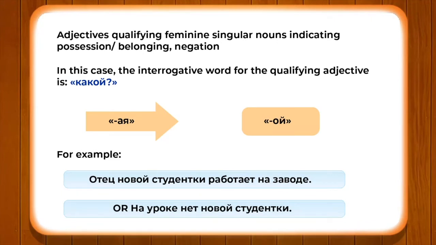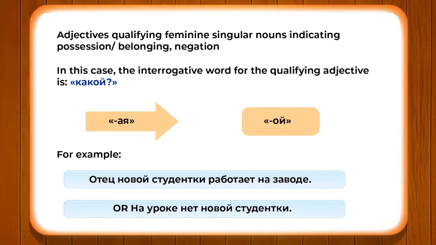So, you have seen the possession as well as the negation. In both cases, the adjective ending is changing into -oy. The first one, possession: отец новой студентки работает на заводе. So, отец кого? Отец новой студентки. And in the second one, на уроке нет новой студентки. На уроке кого нет?